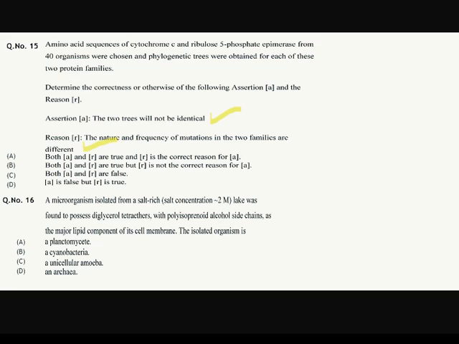Okay. So the option should be both A and R are true, and R is the correct reason for A. Okay. Let's move to the next question. Question number 16. A microorganism isolated from salt-rich lake was found to possess diglycerol tetraethers with polyisoprenoid alcohol side chain as the major lipid component of its cell membrane. The isolated organism is, the answer is option number D, Archaea.